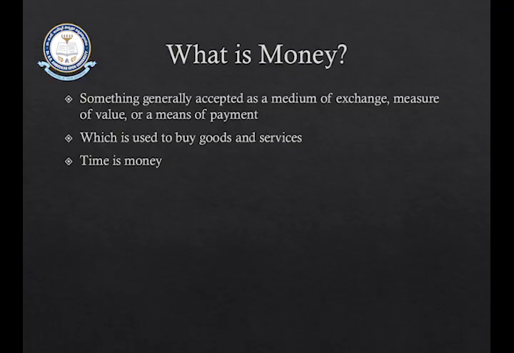So basically, what is money? You all must be knowing what is money. To give a small explanation, money is something generally accepted as a medium of exchange, a measure of value, or a means for making payment. It is the mode of payment, and it is also a measure of value. Money is used to buy goods and services.